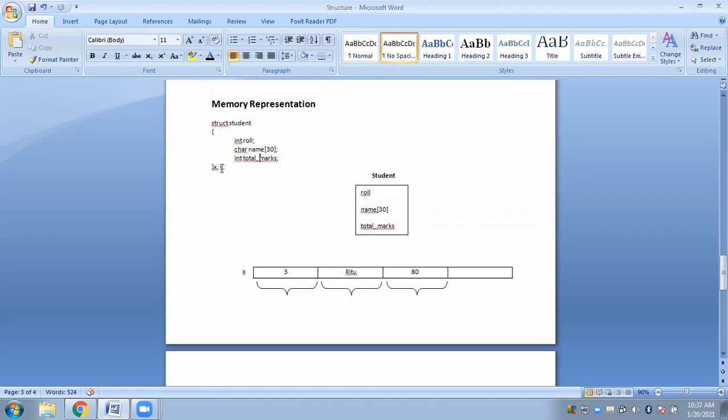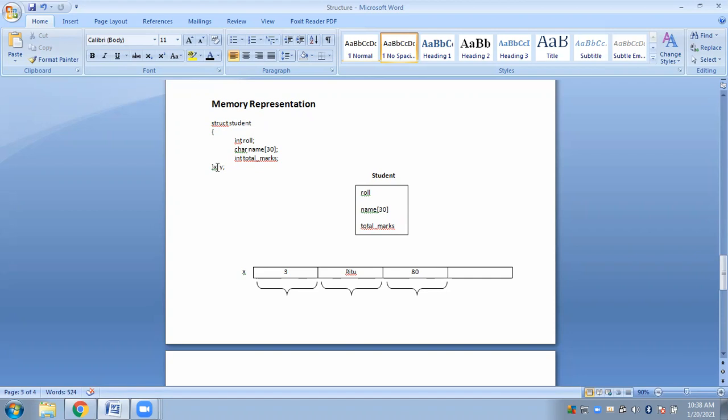And x and y are my two structure variables. That means these will be my two students. For x, I will be storing this information, and for y, I will be storing this information. And if you see, this is all heterogeneous information, because roll number is integer type, name is character type, that means string, and total marks is again of integer type. So I have mixed types of data.